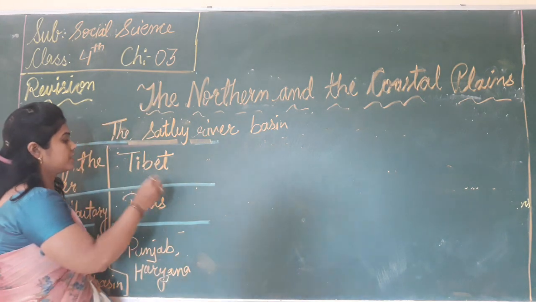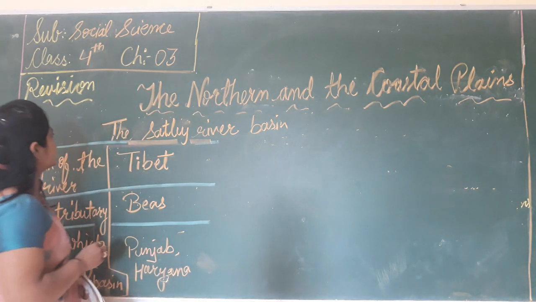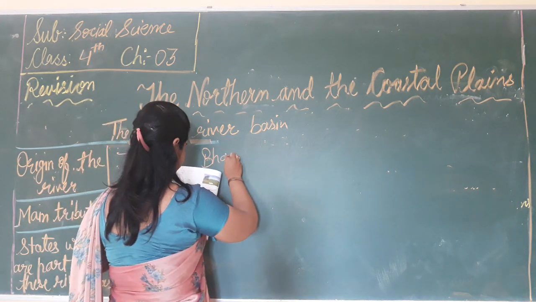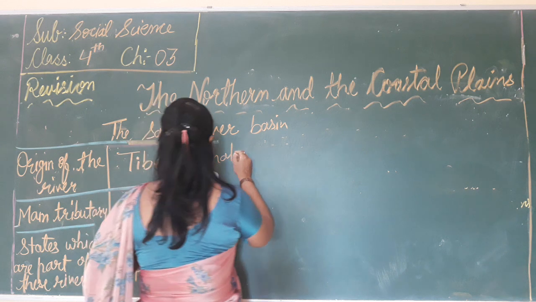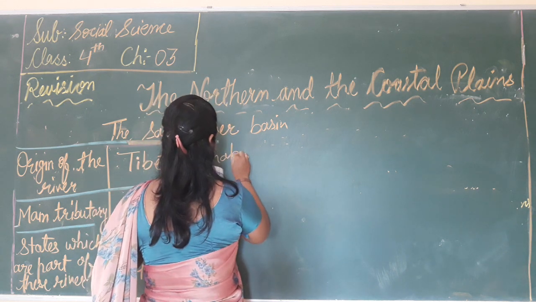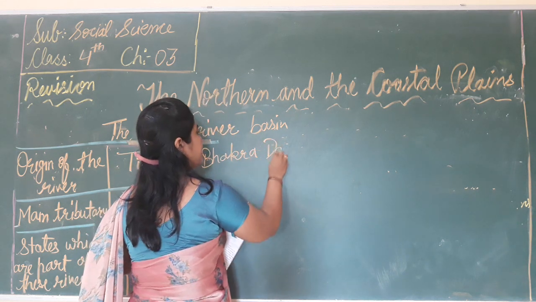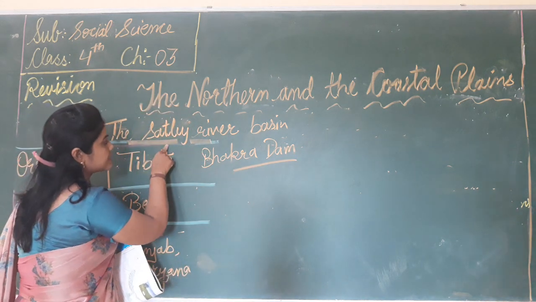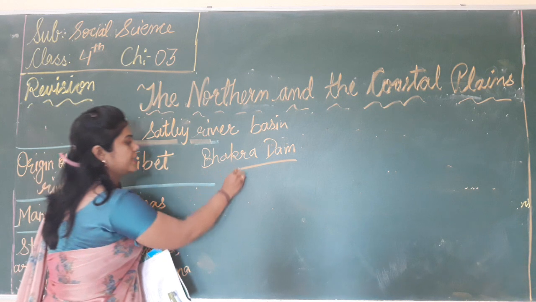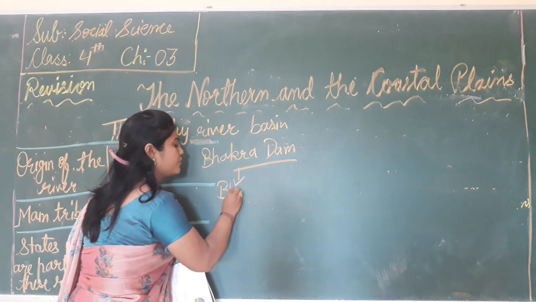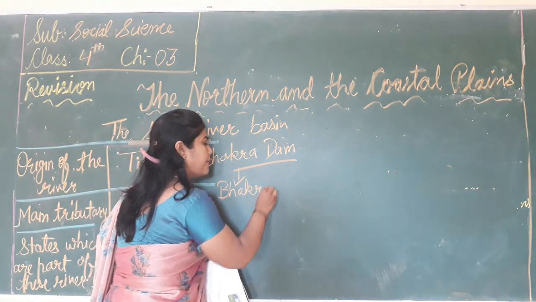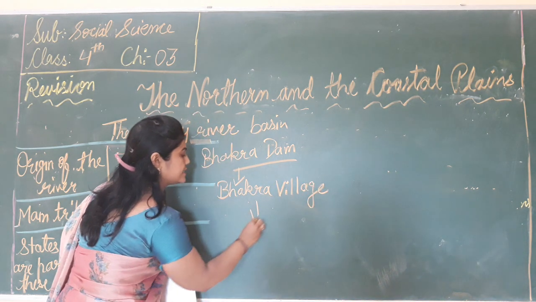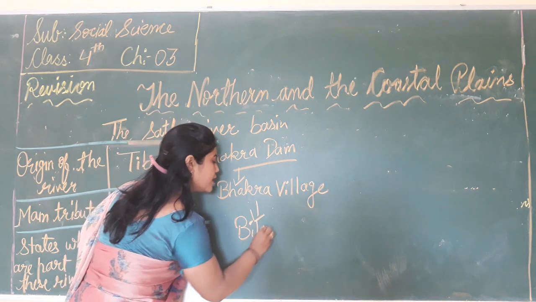Okay, so which dam is formed? That is the Bhakra dam. And which village? The name of the village is Bhakra village. And which district? That is Bilaspur.